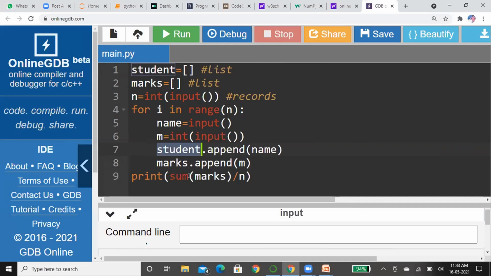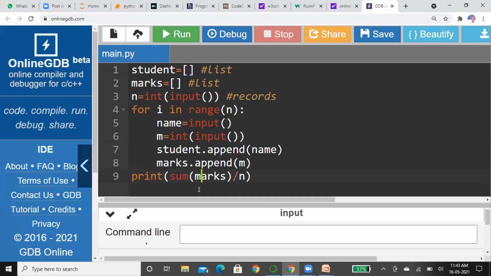Now after that, we have the sum function on a list. We can directly apply this, and we get the sum of all the marks in the list. After that, I have just divided by n to get the average. The n means the total number of students, or the total number of records.